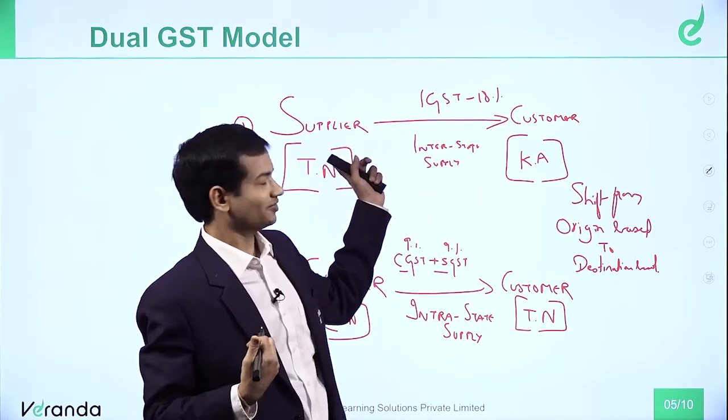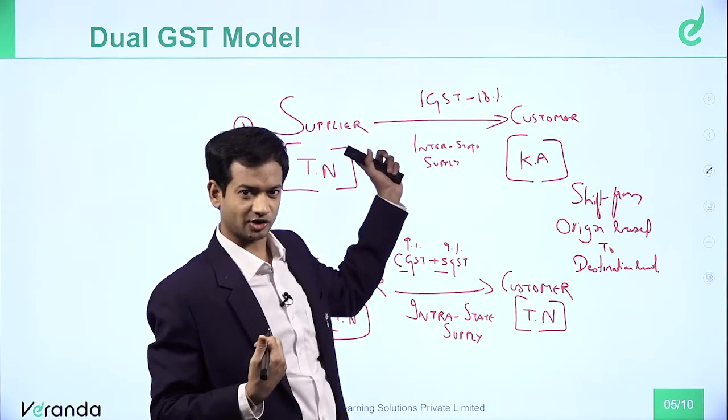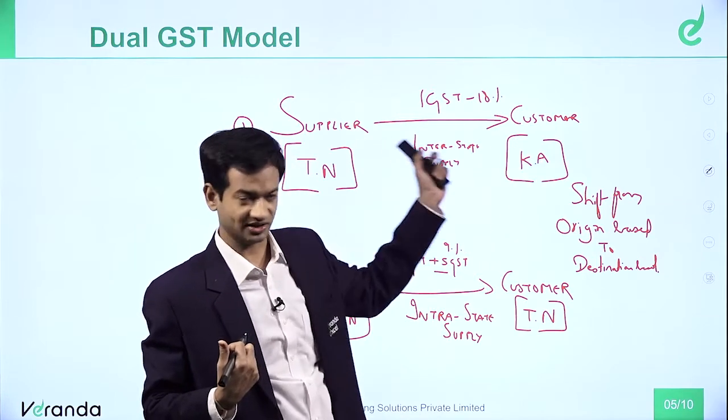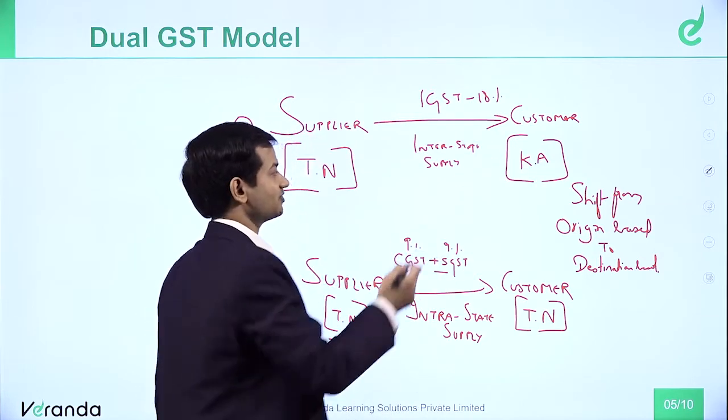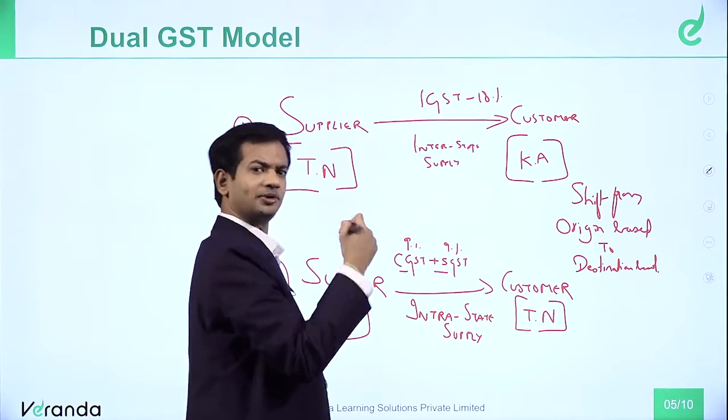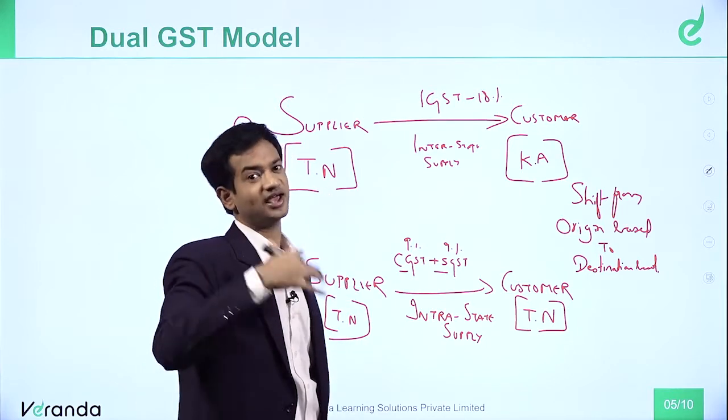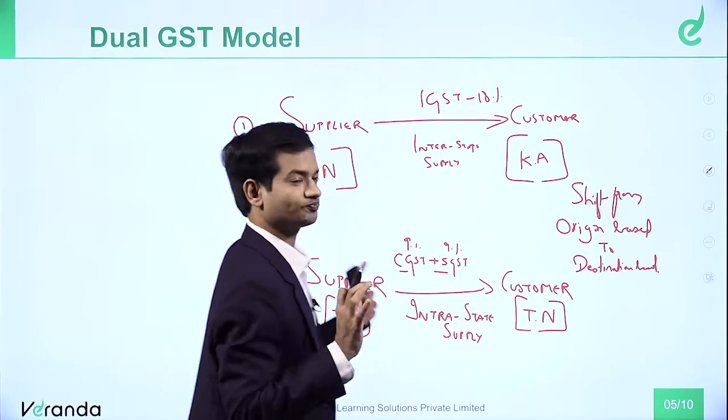So earlier, in such a transaction, Tamil Nadu was getting revenue, but now Karnataka will get it in this transaction. But in another transaction where Karnataka is supplying to Tamil Nadu, Tamil Nadu will get revenue. So somewhere they will lose, somewhere they will gain, right? So this is the concept.